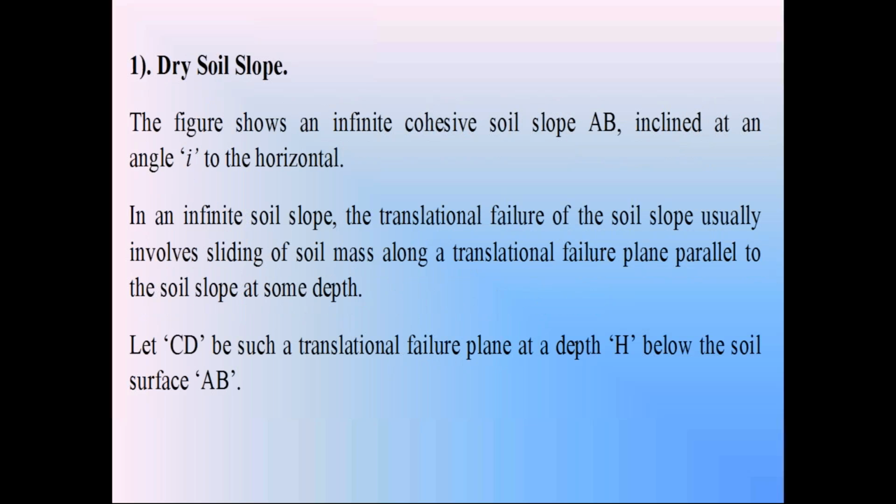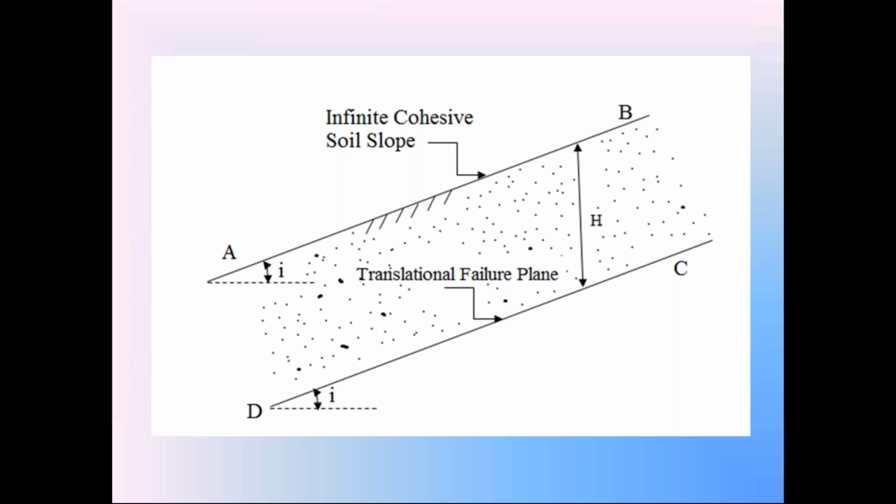So first I completed last class the stability analysis of infinite cohesive soil slope when the soil is a dry soil. So in this discussion, we consider the infinite cohesive soil slope AB. So check this diagram on the cell phones. That AB is the infinite cohesive soil slope. You know that the infinite soil slope is present on the sloping side of the hills. So in this discussion, we assume the soil in this infinite cohesive soil slope is a cohesive soil.